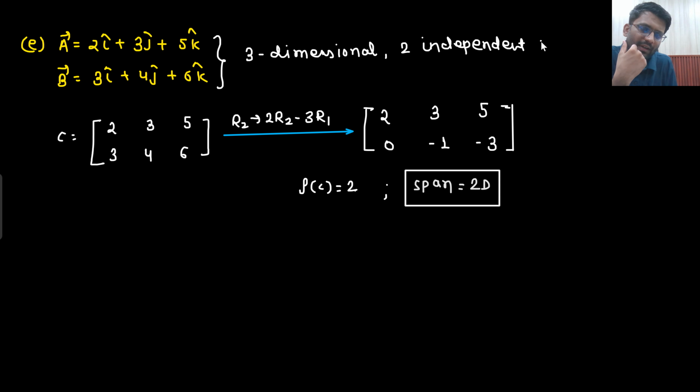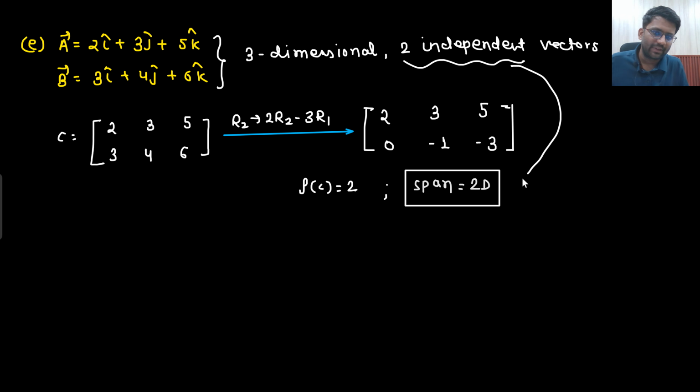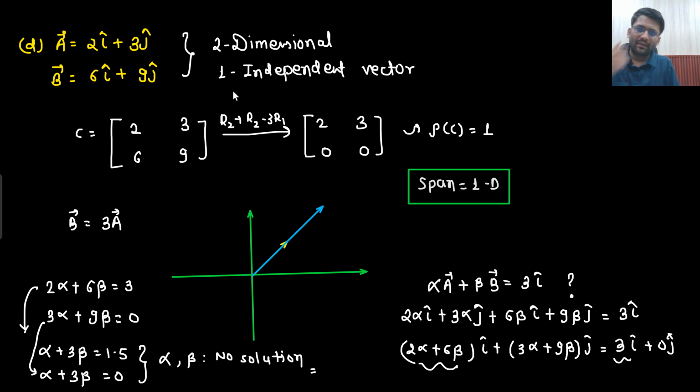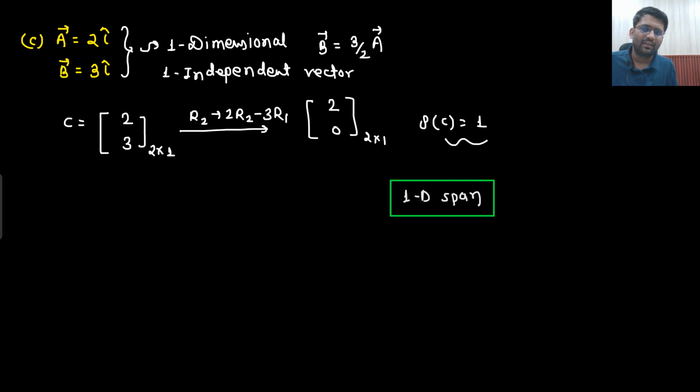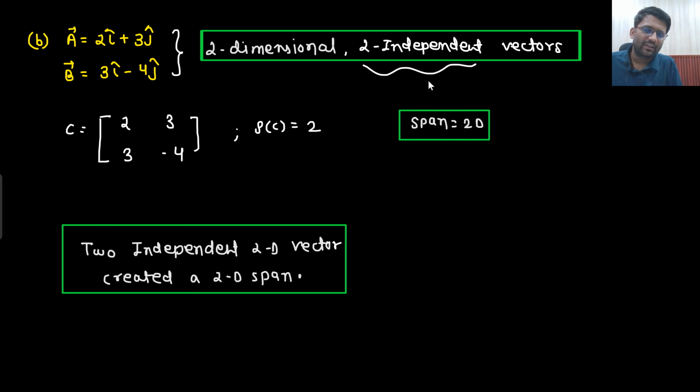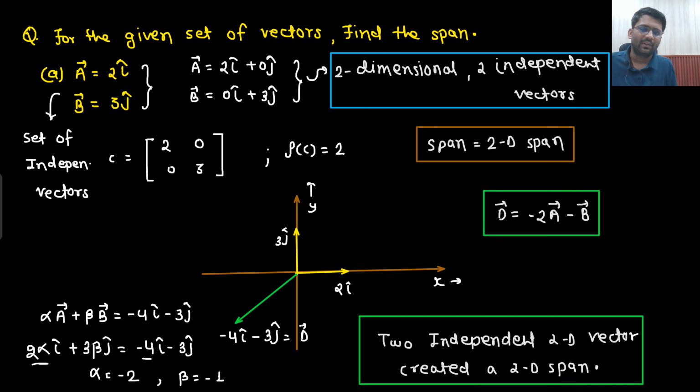Span was 2D. Then 1 independent vector, span was 1D. Then again 2 independent vectors, span was 2D.